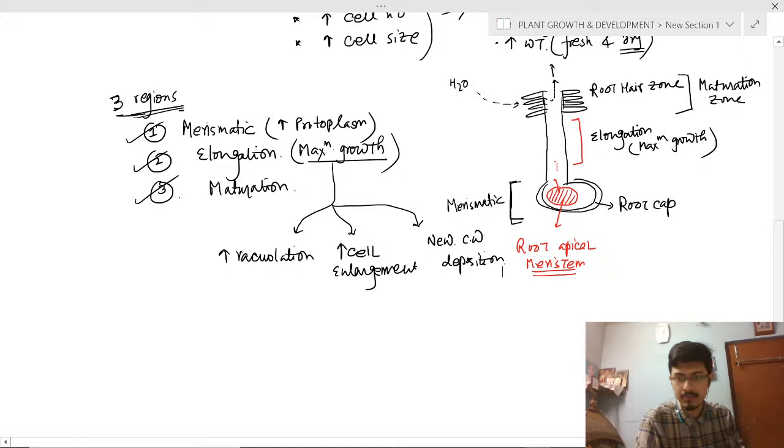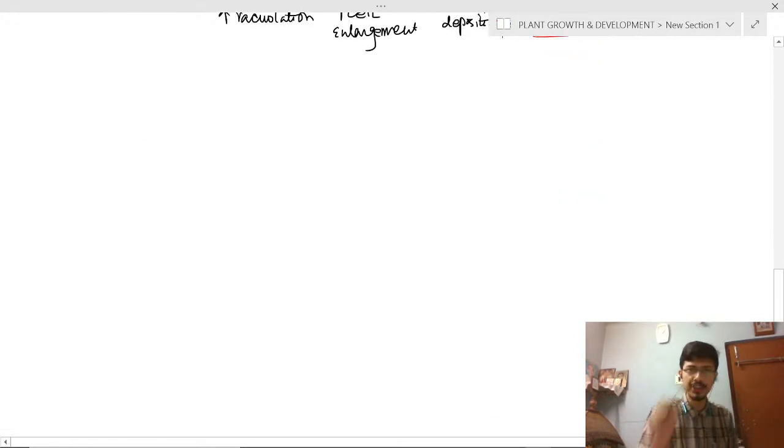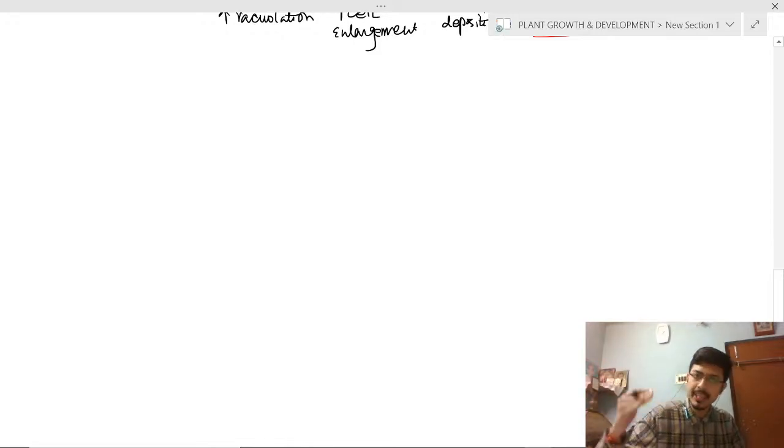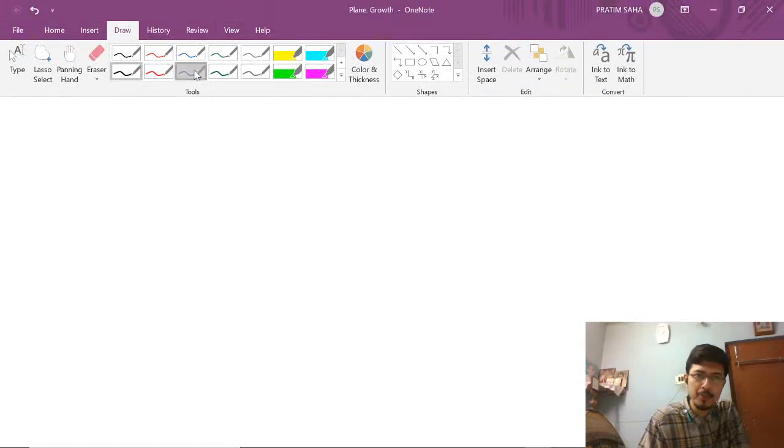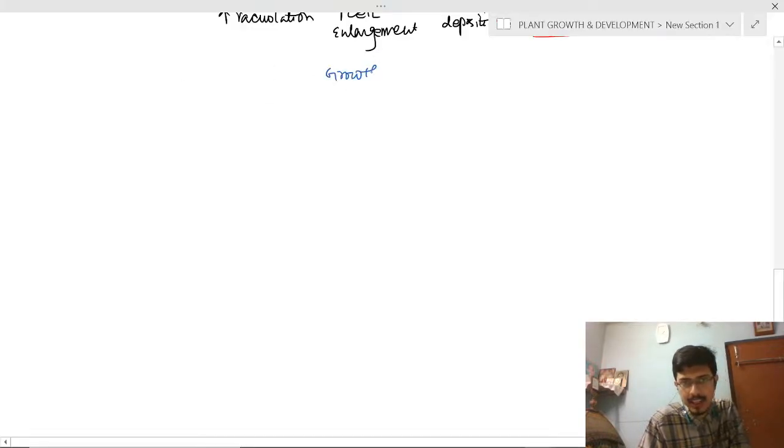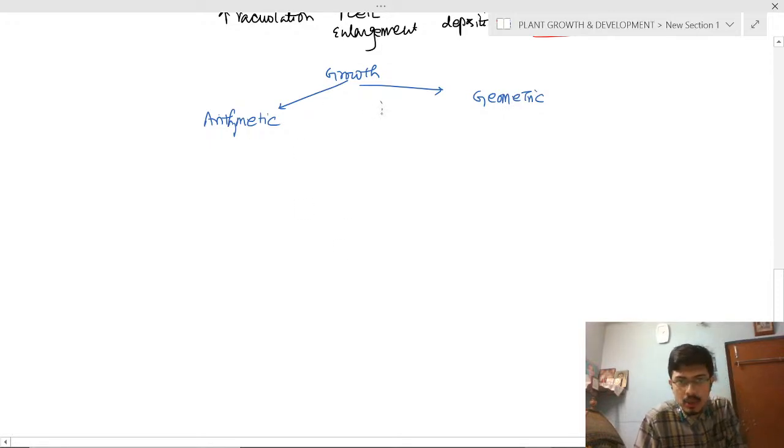Next is growth rate. Growth rate will be of two types: arithmetic growth rate and geometric growth rate. Arithmetic means 1, 2, 3, 4. Geometric means 2, 4, 8, 16, 32, 64. This way, we will divide the growth into two parts. Write along with me. One is arithmetic growth, and second is geometric growth.